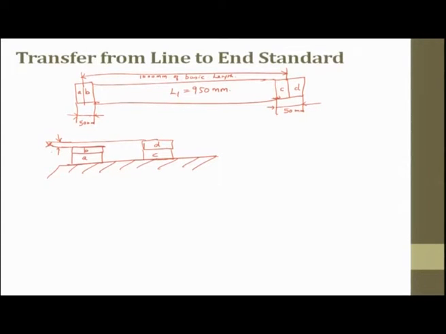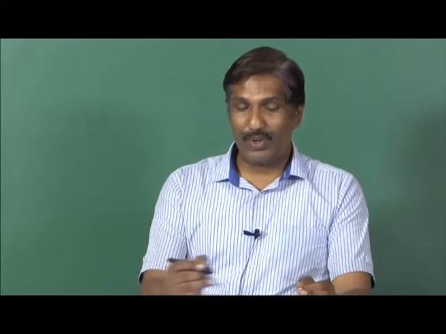So this x is a small amount of error or difference in height when I do these two blocks, right. Now look at it: if I take an error and it gets added, then it becomes very difficult for you to get the basic length of 1000 millimeter.